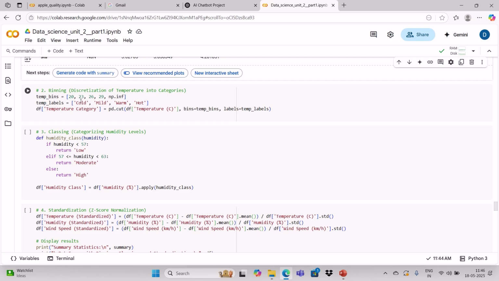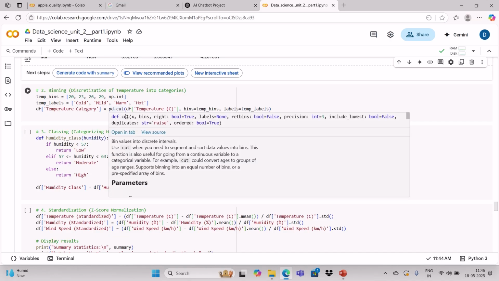So 20 to 23 is cold, 23 to 26 is mild, 26 to 29 is warm, and more than 29 will be hot. So we provide the boundary, and for each boundary, the class or category you want to give, you have to store in another list, and these two lists you have to pass through the cut function. There is a cut function.